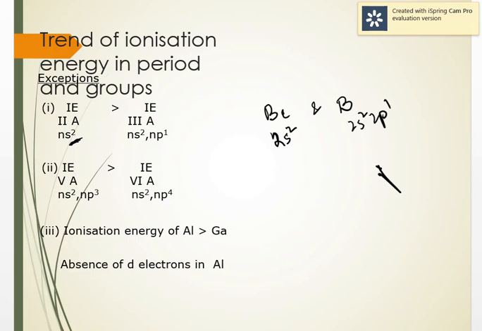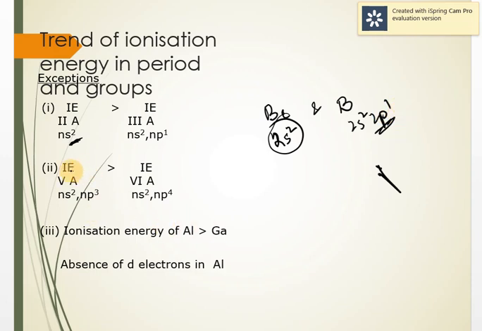Why? Because here you can see the completely filled orbital. The orbital is completely filled, that's why it is difficult to take out electron, whereas here we can take out this one electron easily. So beryllium has higher ionization energy than boron. And p orbital also has less penetrating power than 2s, so it can be easily removed.